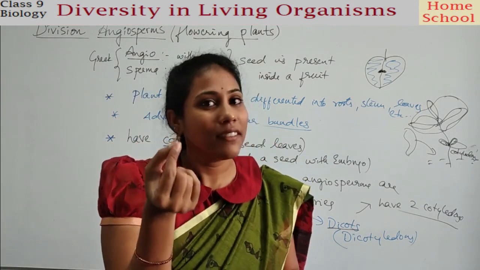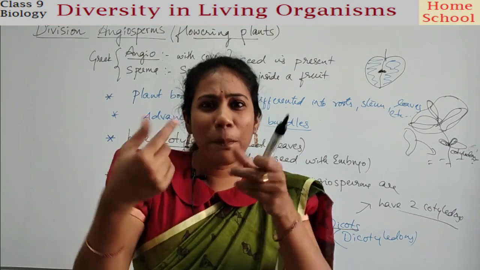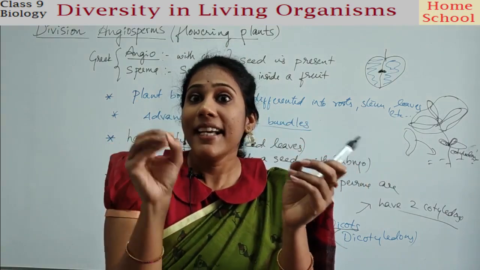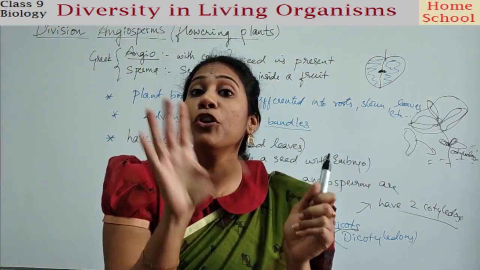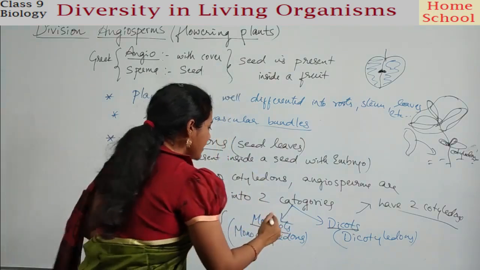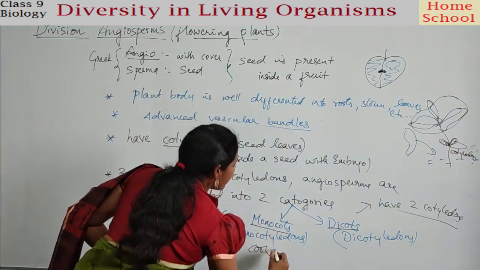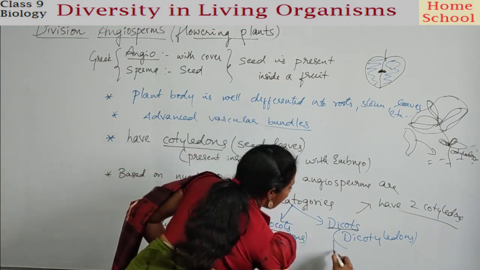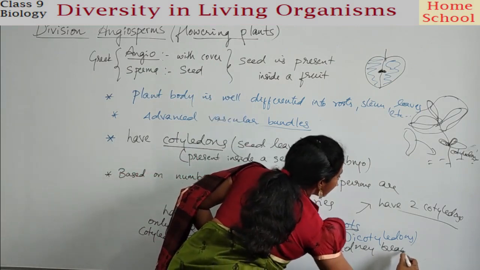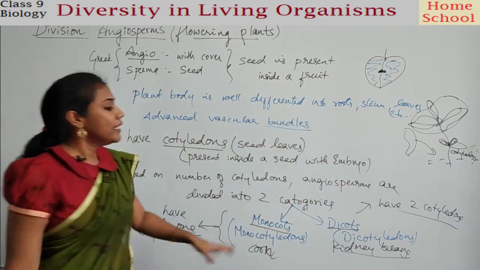And you can observe the corn, the sweet corn that you eat. Each corn is a seed actually. Can you open it into two parts like a kidney bean? No, right? That is an example for monocotyledons. Clear, everybody? So corn, here what is the example, guys? Corn. And here what is the example? Kidney beans. Kidney bean plant is an example for dicot.